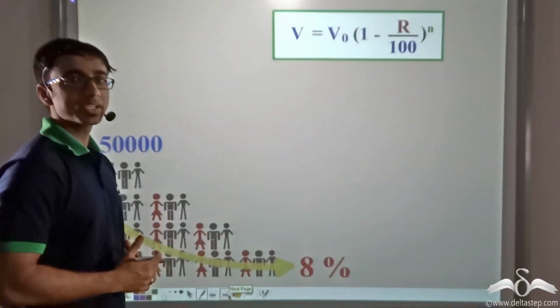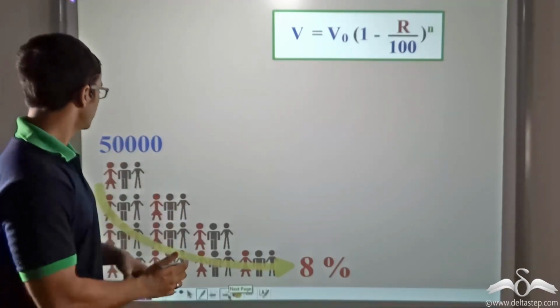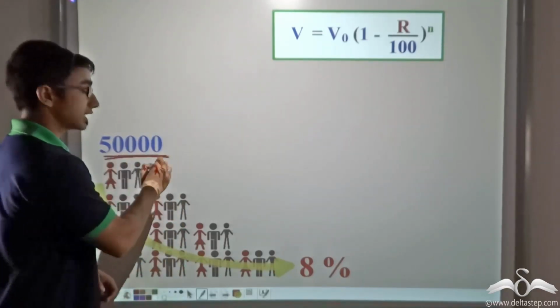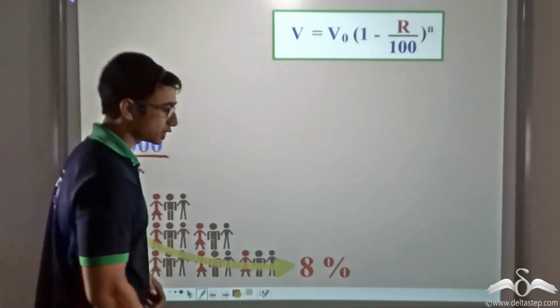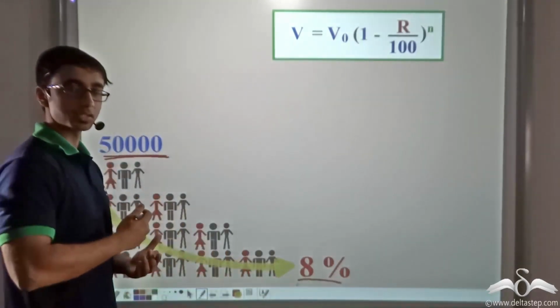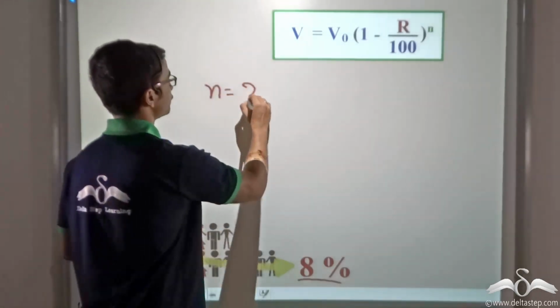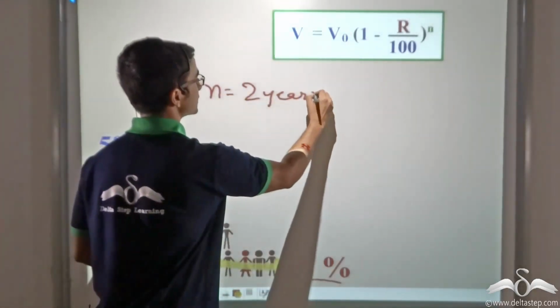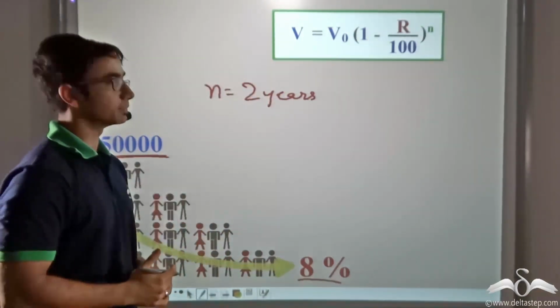So now let us see how we can solve a very simple problem based on this concept. The problem states that the initial population of a town is 50,000 and it is decreasing at a constant rate of 8% because people are migrating from this town to other towns. And we have to find out what the final population of the town is after 2 years. So let's see how we go about this problem.